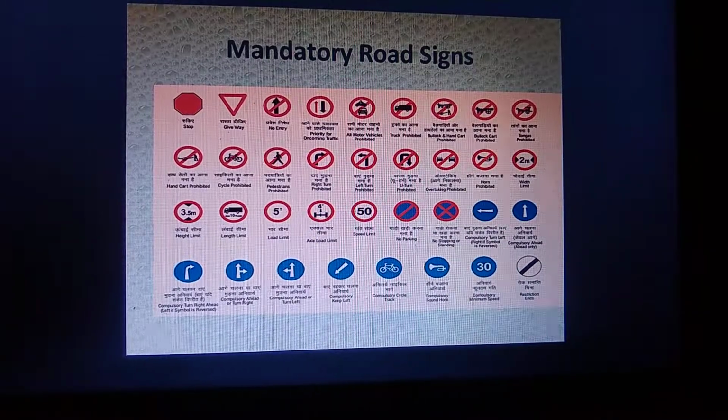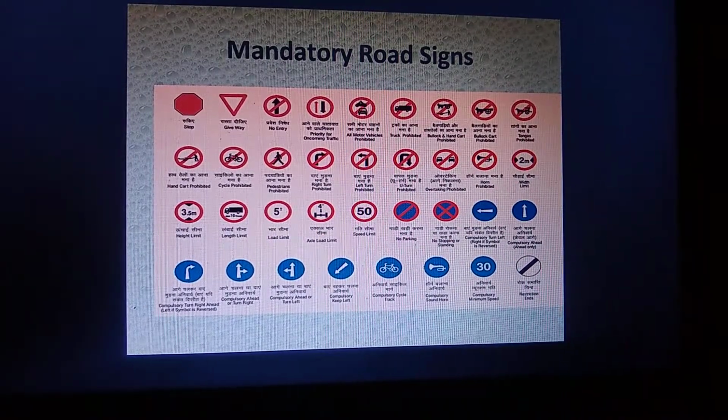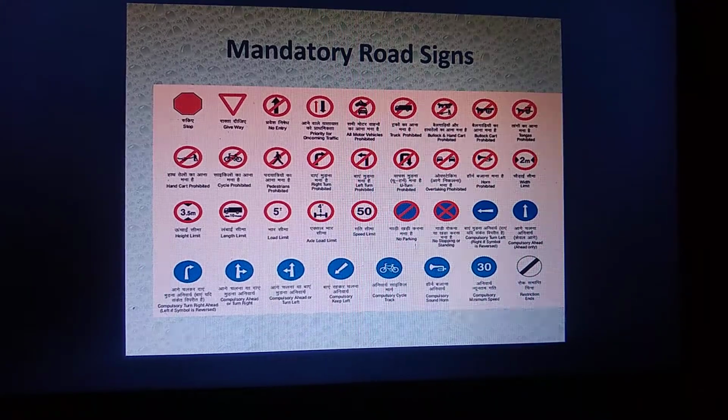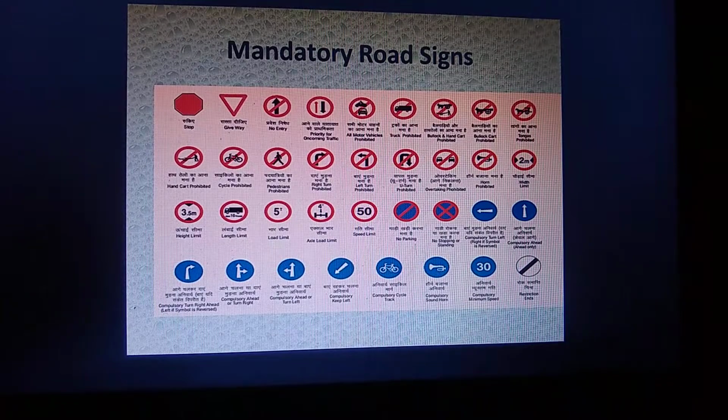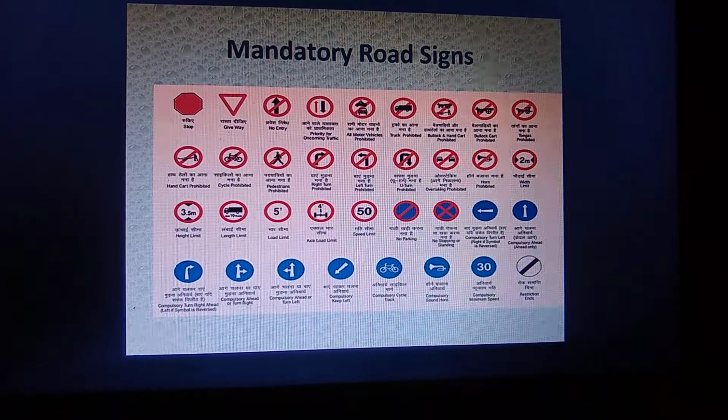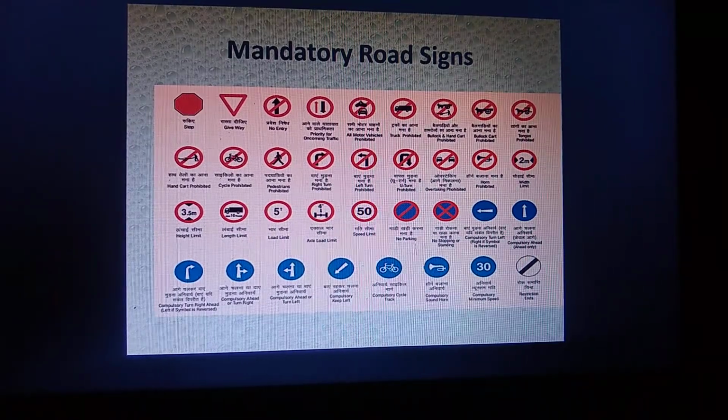And you can see these are the red ones. And the next thing is blue, where you can see strictly left turn, strictly right turn, only T junction, etc. And compulsorily you should give a horn before going there, etc. All those things you can see in the mandatory road signs.